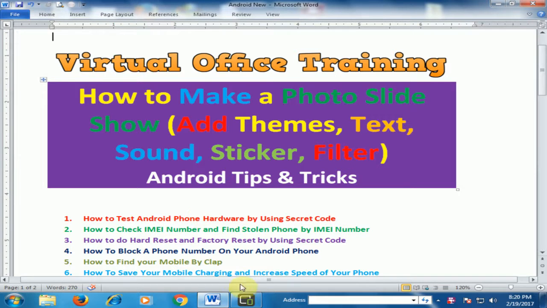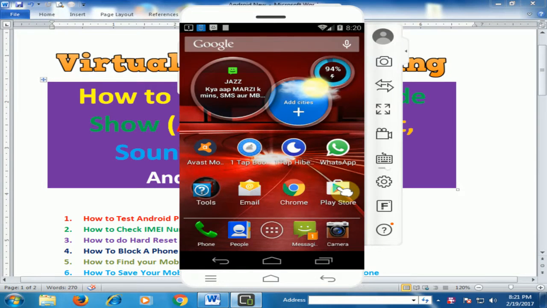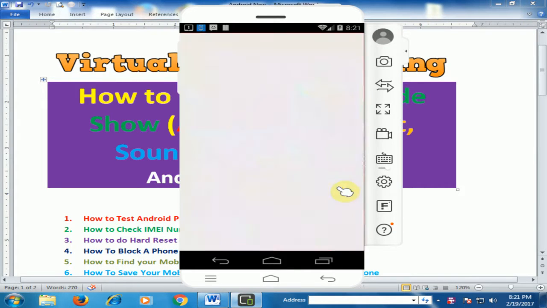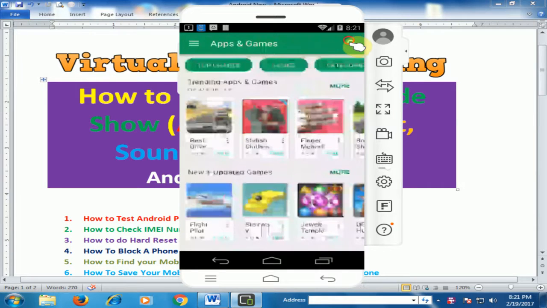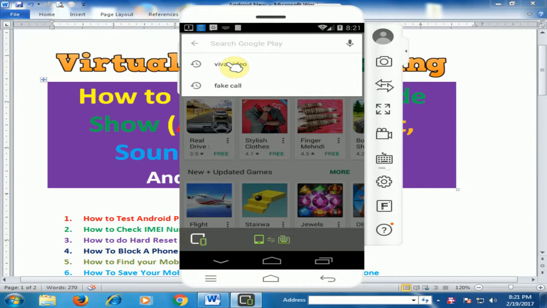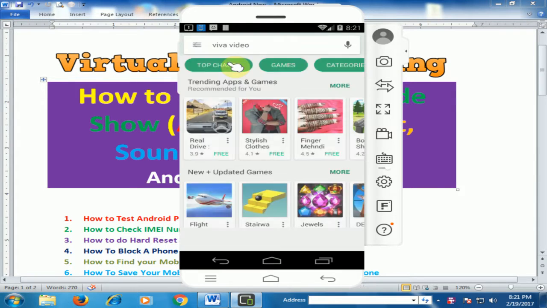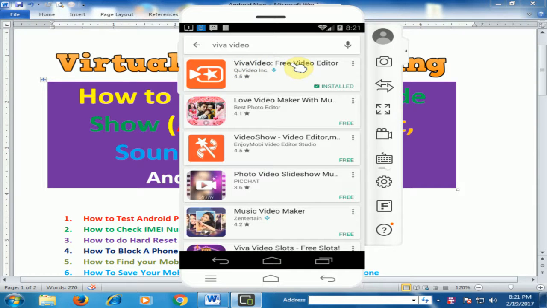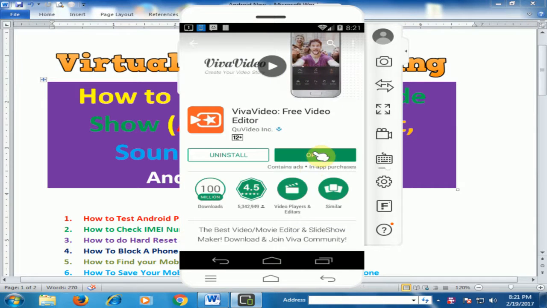Let's move to the Android home screen, and here just click Play Store and search Viva Video. Just install this application if you want to create a photo slideshow. I have installed this application. Just click open it.